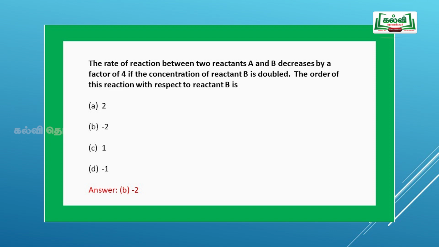The next one, the sixth question: the rate of reaction between two reactants A and B decreases by a factor of 4 if the concentration of reactant B is doubled. What is the order of the reaction with respect to reactant B? Regarding this reaction, make a note that in the first case, the concentration of A is 1 and the concentration of B is 1, and the rate is also 1. In the next case, the concentration of A is 1, but the concentration of B is doubled, so it is 2B, and the rate is decreased by 1 by 4 times.